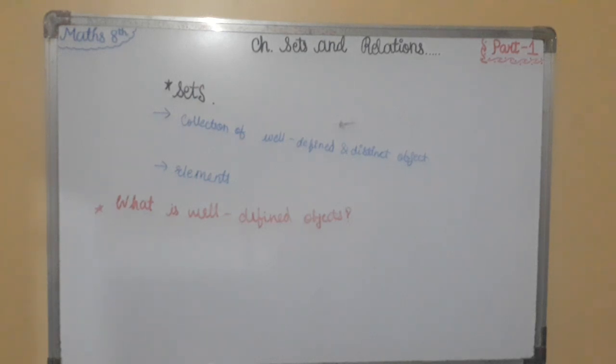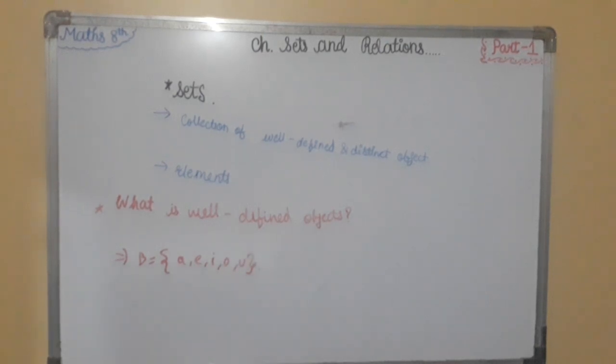Second point is, let B be the set of all vowels in English alphabets. Then B equals {A, E, I, O, U}.